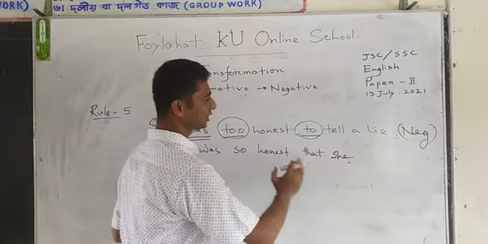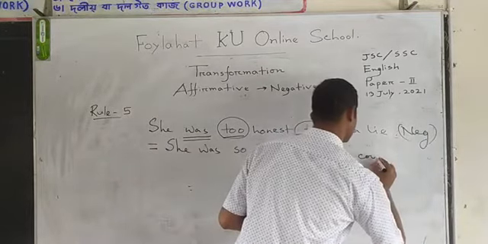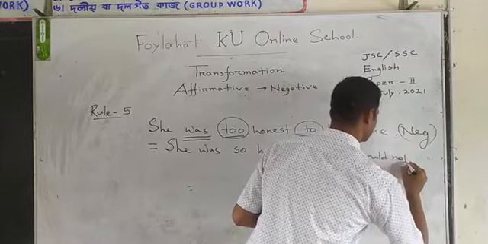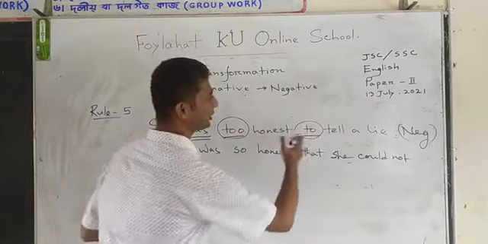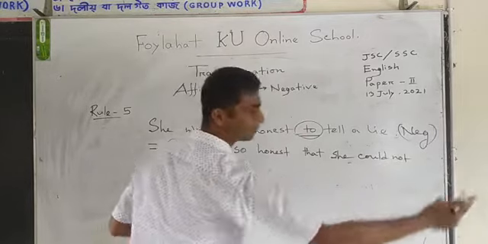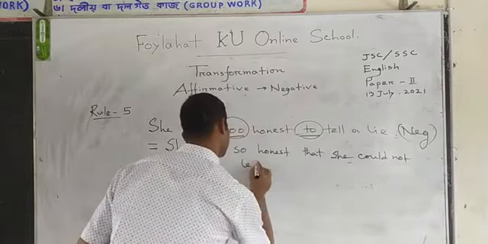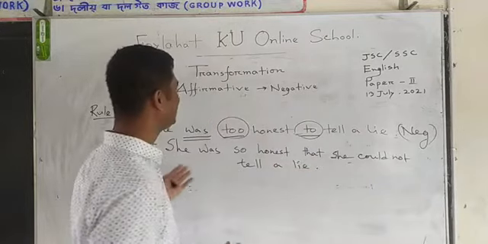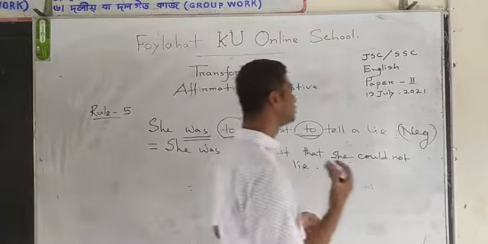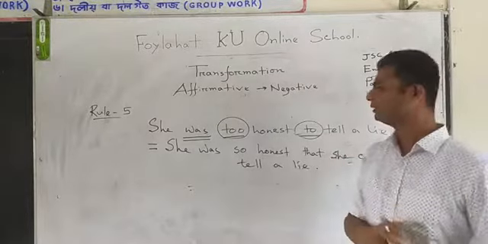She was so honest that she could not. Then you have to use the other parts of the sentence, and that is tell a lie. She was so honest that she could not tell a lie.